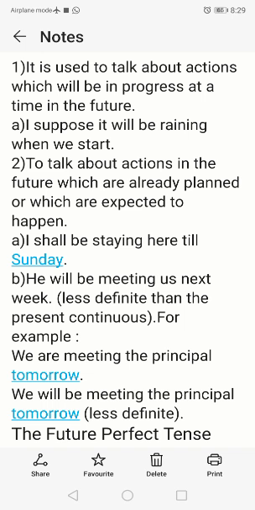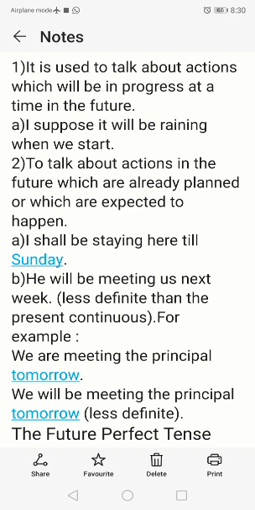But if we use present continuous to indicate the future, it is more definite, more sure. If we use future continuous instead of present continuous, then it is less definite, less sure.